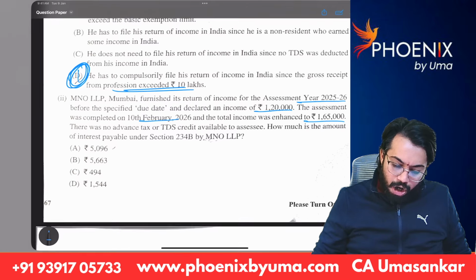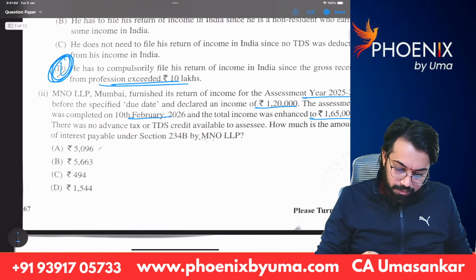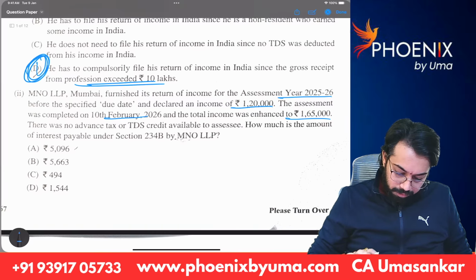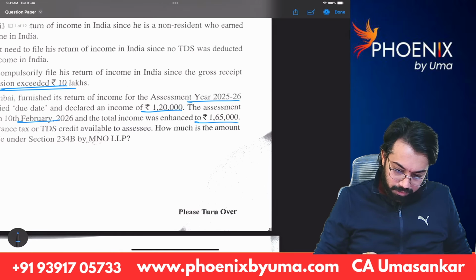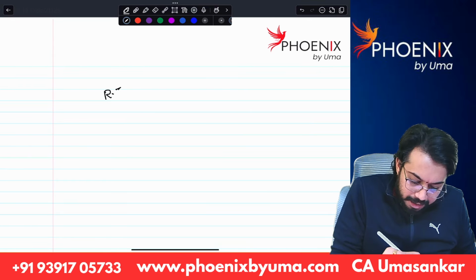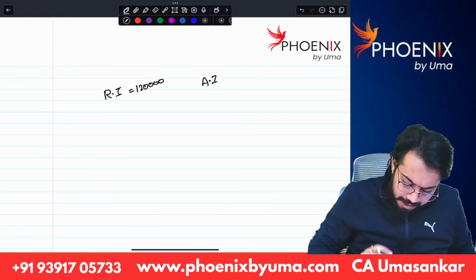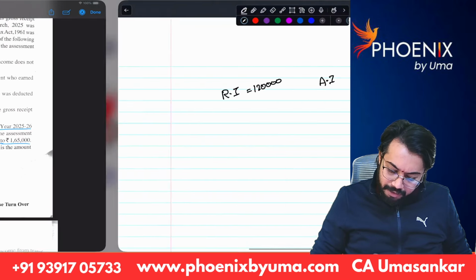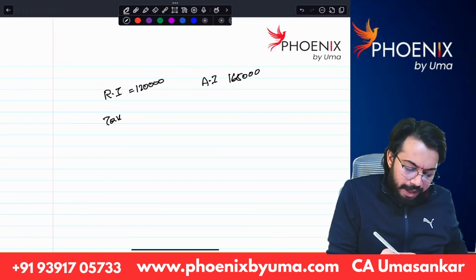Now, see how much is returned income. Returned income is 1,20,000. How much is assessed income? Assessed income is 1,65,000. So how much is the tax we need to find out?